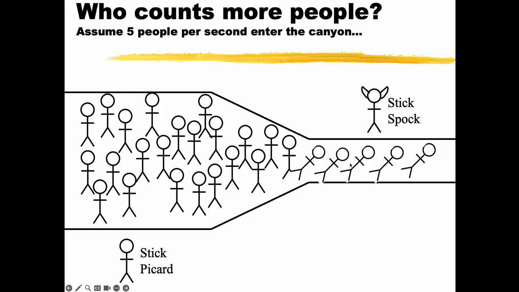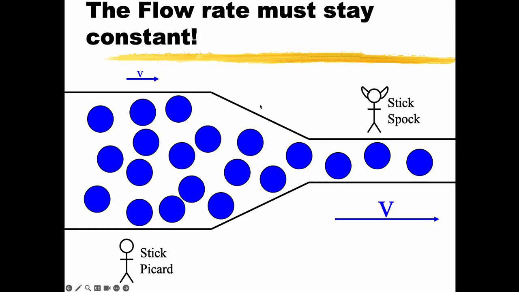So what must they be doing? Well, they must be speeding up. They're coming in slowly, but then they realize it's getting crowded, and they've got to speed up to maintain this same rate. So these people are going much faster than these people. Little speed, big speed, in order to keep that rate the same.